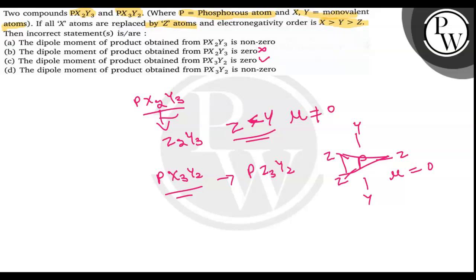The dipole moment, this is the inverse of this. So this statement is incorrect. So this suggests that option B and option D is the answer. Option B and D are the correct answer. I hope you got the concept.